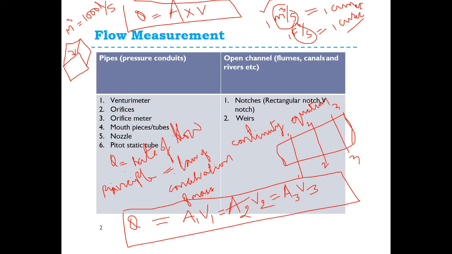This is the thing. Okay, so the actual thing is this one. You should keep it in your mind. You can call it Q1 is equal to Q2 is equal to Q3. Simply you can write it as Q1 = Q2 = Q3. Okay, here A1, A2, A3 are cross sectional areas of the flow at sections 1, 2, 3. V1, V2, V3 are average velocities of the flow at these 3 sections. Okay, these things you should keep in your mind.